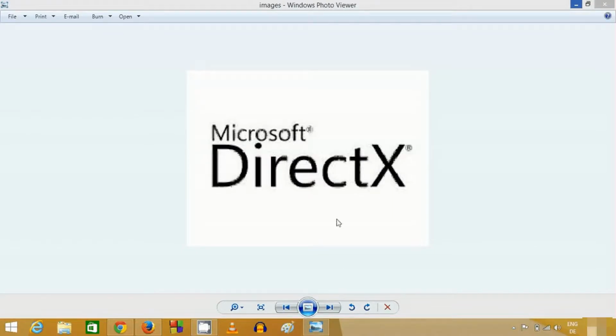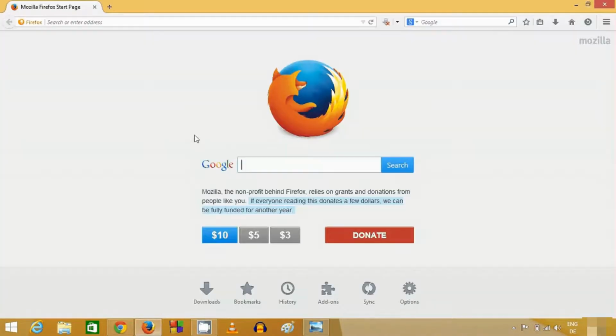Hello guys, in this video I'm going to show you how you can download and install the latest version of DirectX on your Windows operating system. It's really easy to download and install DirectX on your Windows 8 or Windows 7 operating system. What you need to do is go to your favorite browser and click the link in the description.